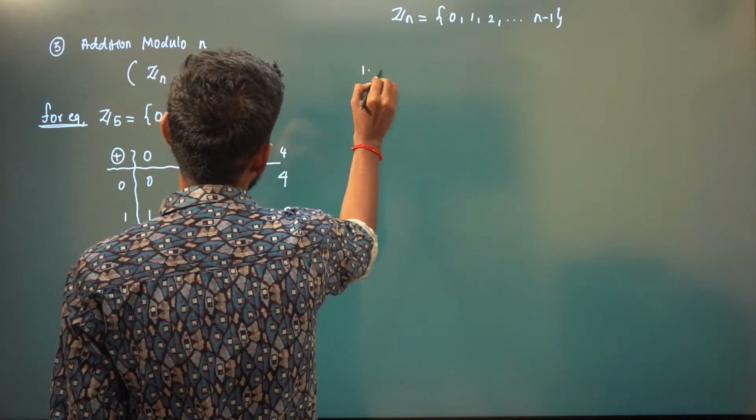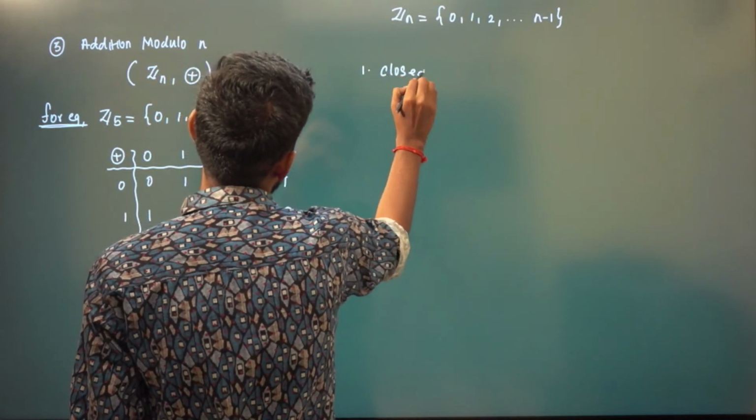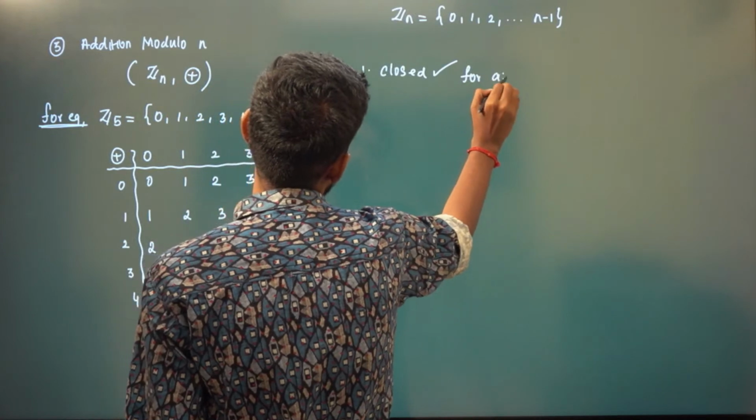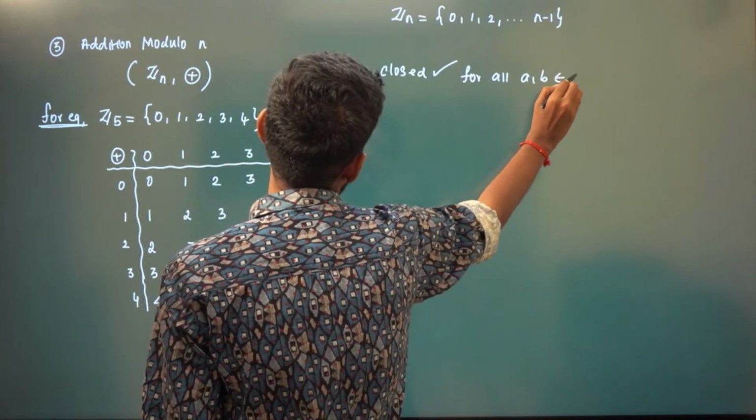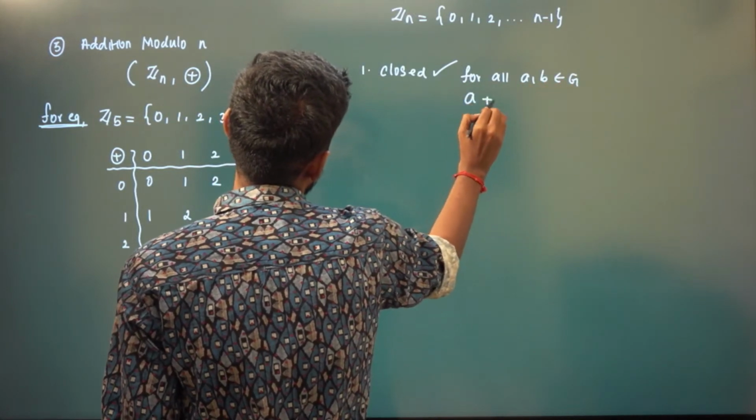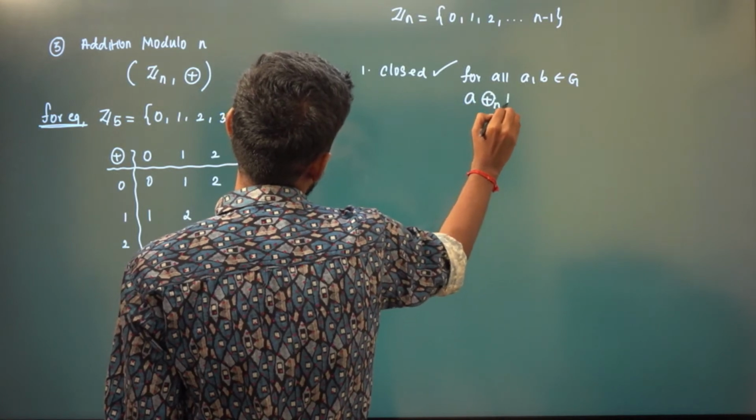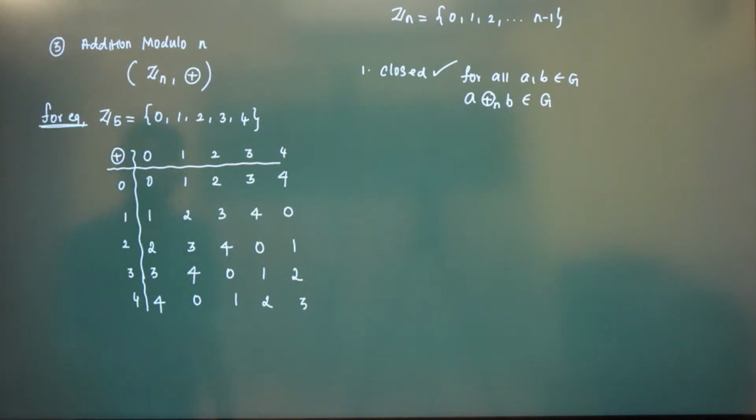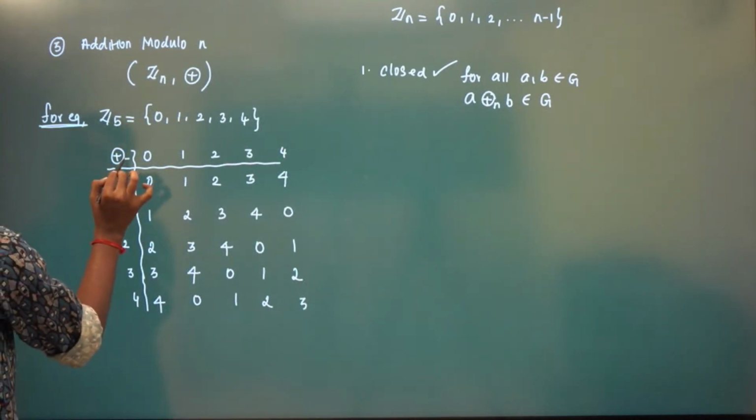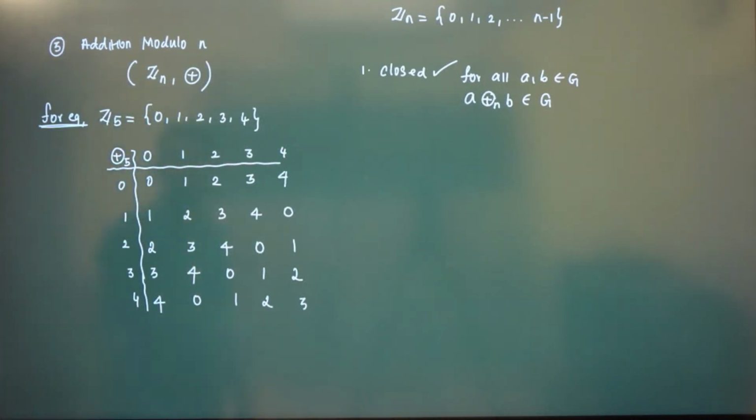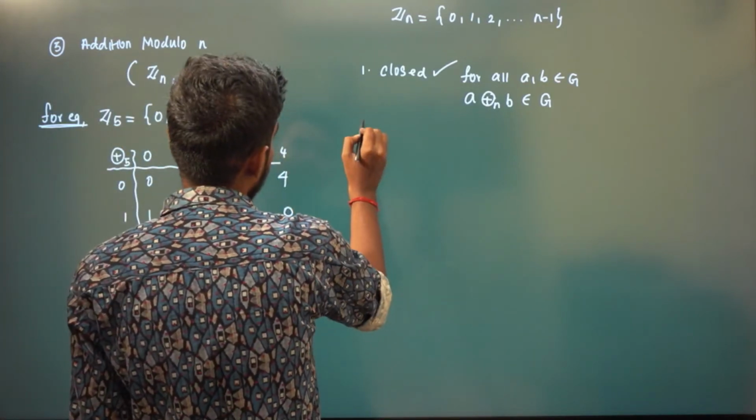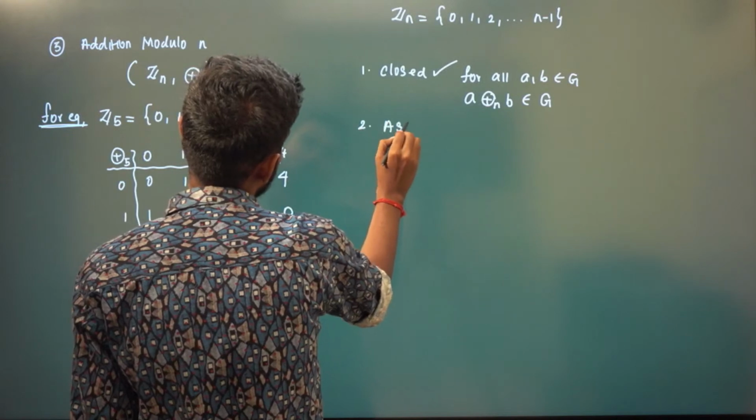So it is closed because for all a, b belonging to G, a addition modulo n b is also in G, right? See, this is addition modulo 5. Need to put 5 here. So it is in G. And again, it is associative also.